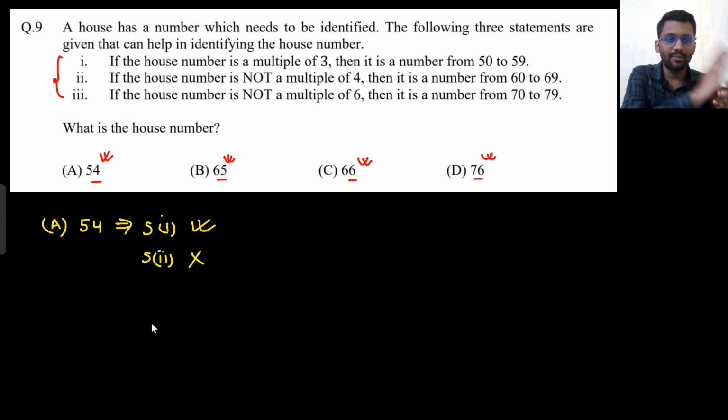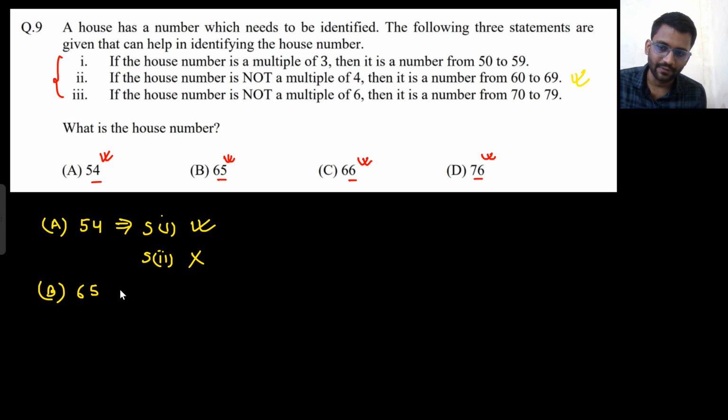If the house number is not a multiple of 4, is 54 a multiple of 4? No, it is not. So 54 is not a multiple of 4. If the house number is not a multiple of 4, it has to be between 60 to 69. But this is not there between 60 to 69. So this is not satisfied. Let's take option B, 65.